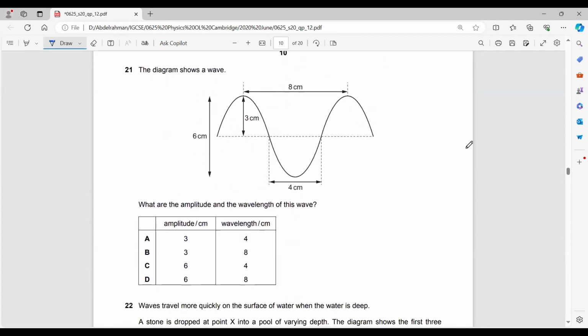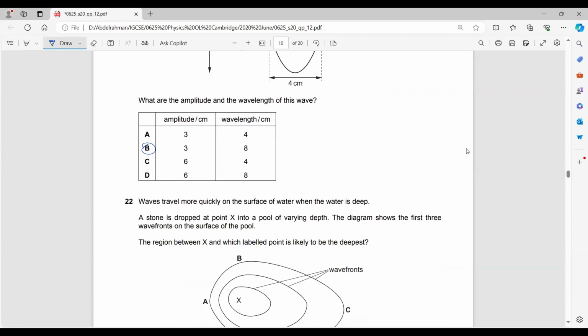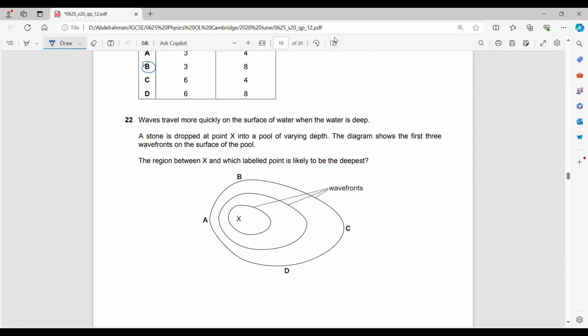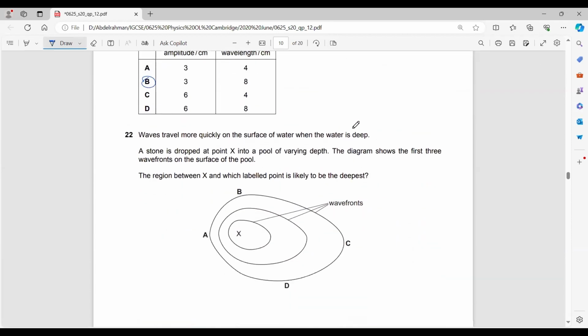We have a wave, with its amplitude and wavelength. We know that the amplitude is 3. Again, the amplitude is 3. This is the amplitude, and the wavelength is from crest to crest, so this would be the wavelength. Amplitude 3 and wavelength 8. It's quite an easy question.